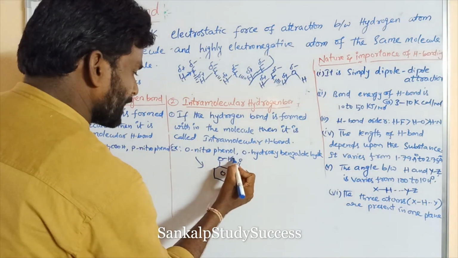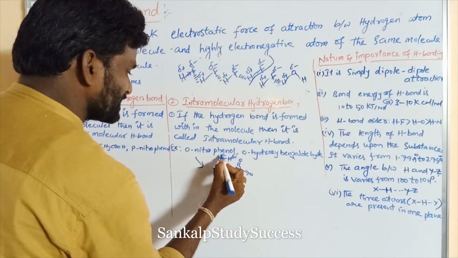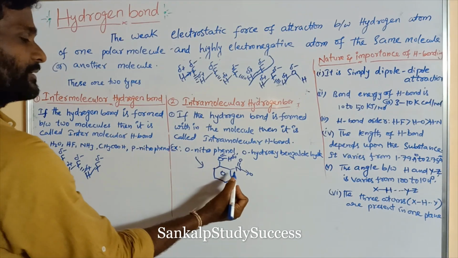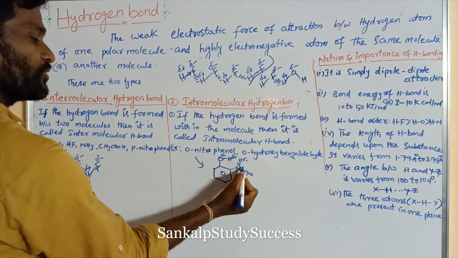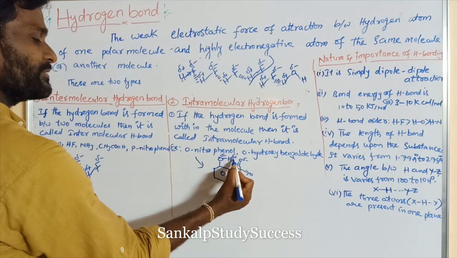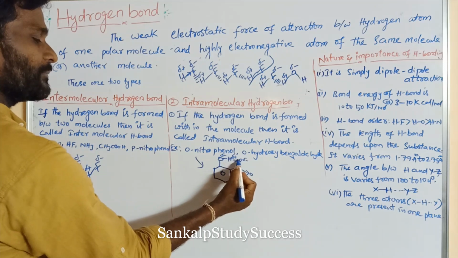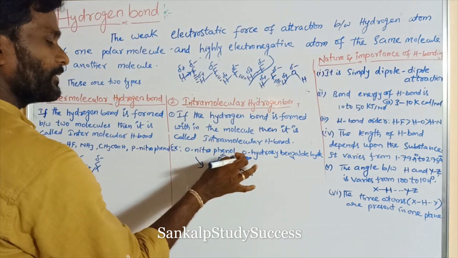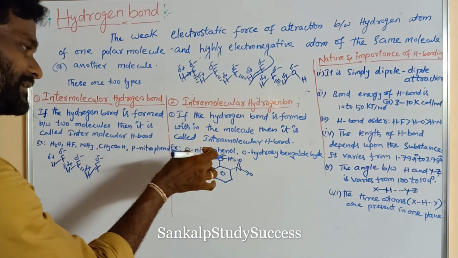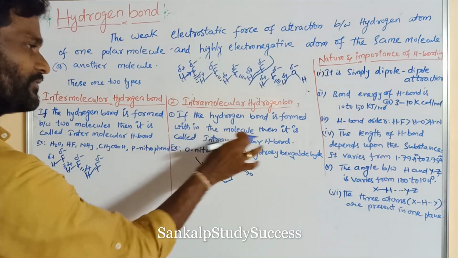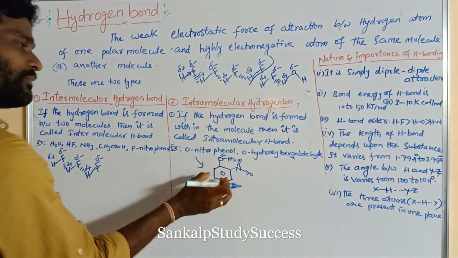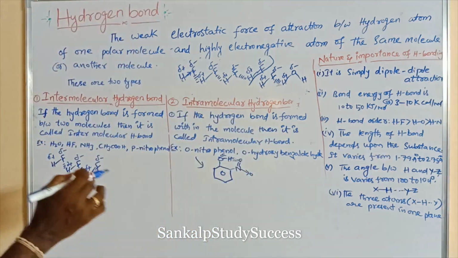It is carrying a delta plus, it is carrying delta minus. Why? The shared electron pair shifted towards the O side, the highly electronegative atom, right? So this is delta negative, oxygen having more electronegativity, this is delta plus. So some electrostatic attractive force is present between hydrogen and the highly electronegative atom, right? So this is the hydrogen bond. This hydrogen bond is present in the same molecule, within the molecule. So the hydrogen bond is formed within the molecule.